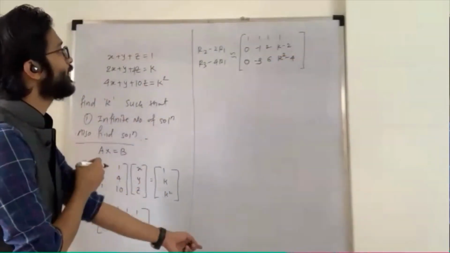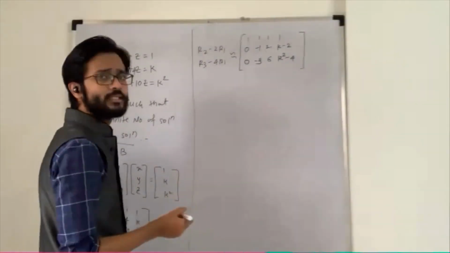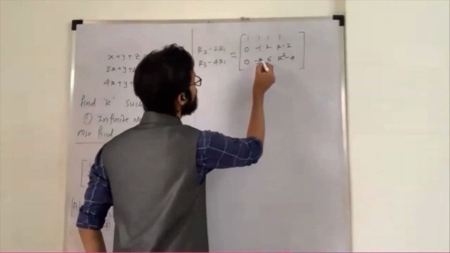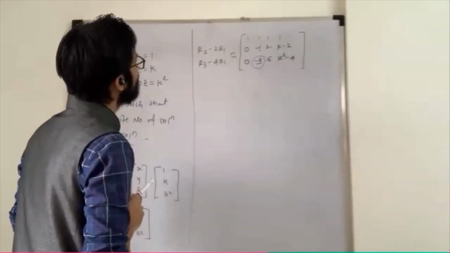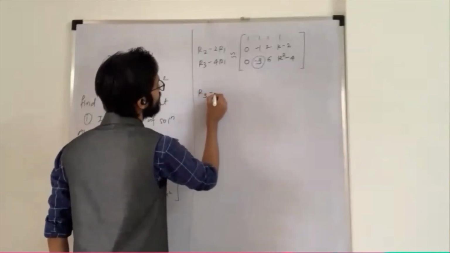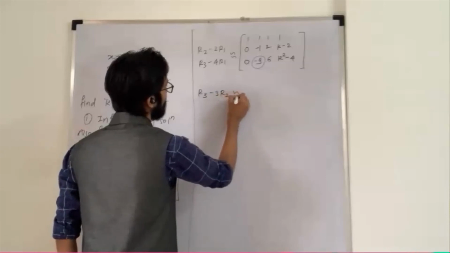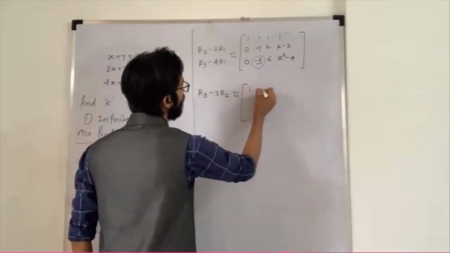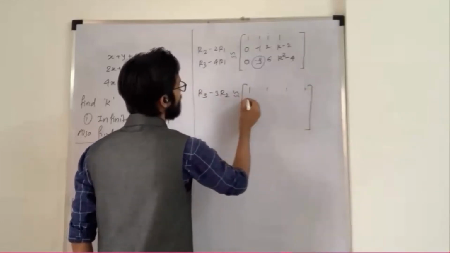Okay. Now what is your next target? Next target is just to make these elements 0. For making this element 0, you just operate your R3 minus 3 into R2. Correct. And if I apply that, 1, 1, 1, 1 as it is, so there is no change in R1.